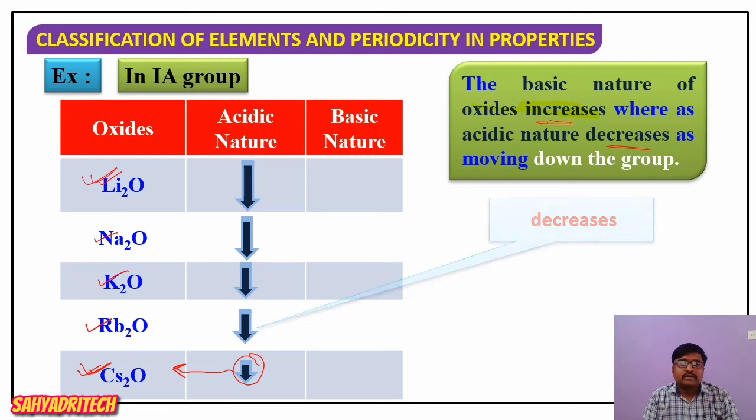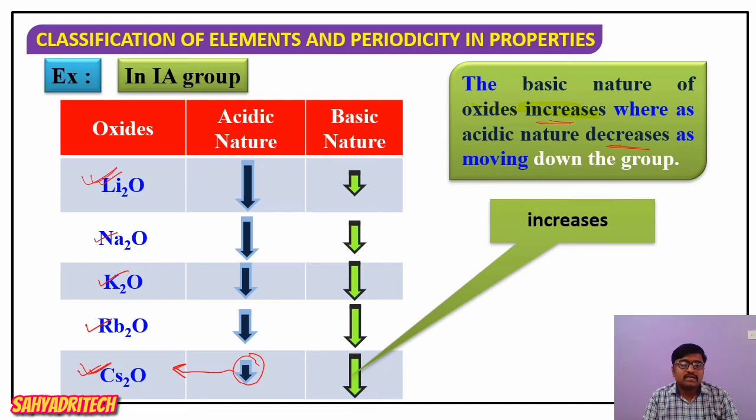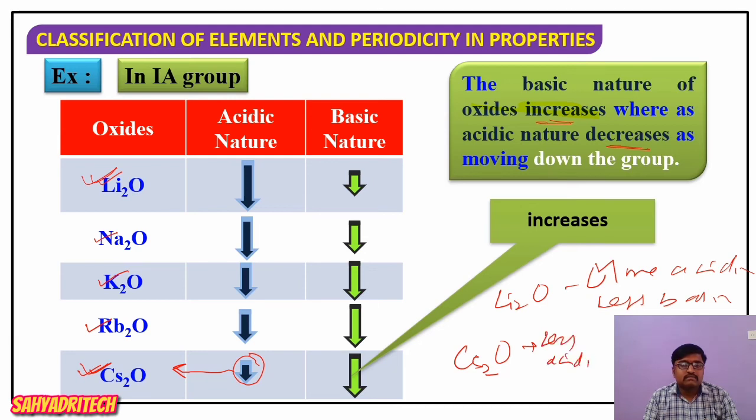On the other hand, if we consider the basic nature, basic nature goes on increasing down the group. So we say lithium oxide is more acidic and less basic. Cesium oxide, Cs2O, is less acidic but more basic among first group elements.